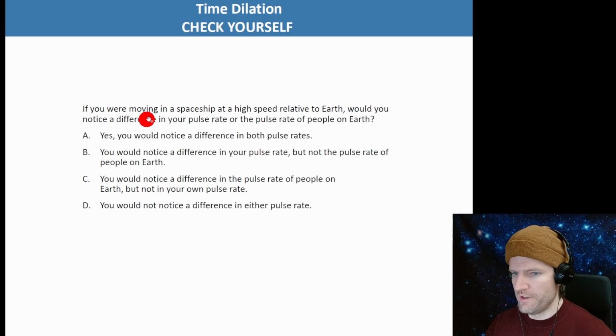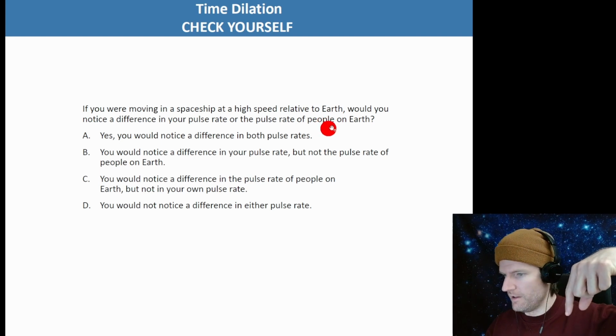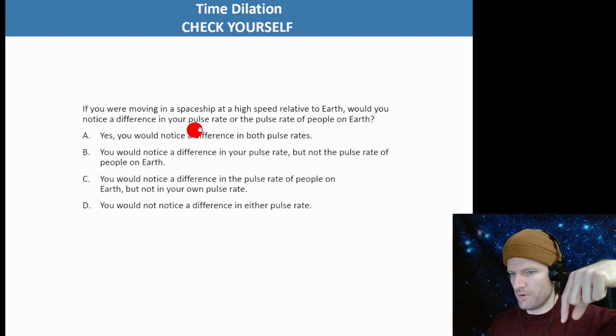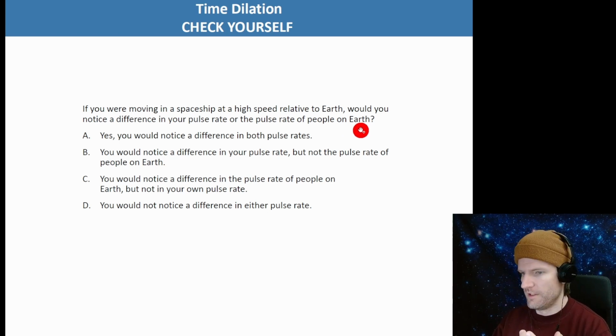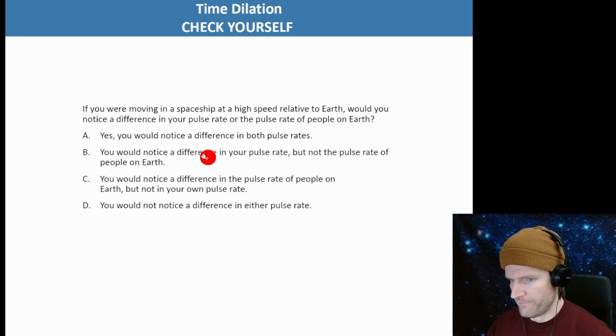If you were moving in a spaceship at high speed relative to Earth, would you notice a difference in your pulse rate or the pulse rate of people on Earth? Let's read that again. So you're in the spaceship moving at high speed. Your pulse rate would feel normal to you, but the pulse rate of people on Earth would look really slow. So you would notice a difference in both pulse rates.